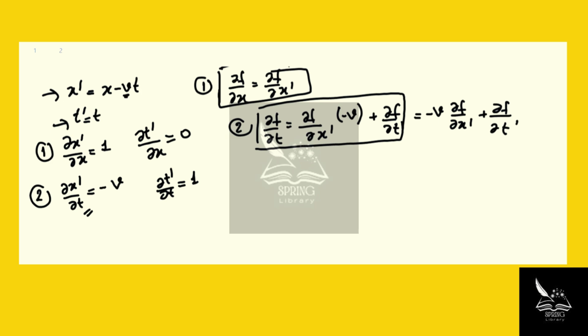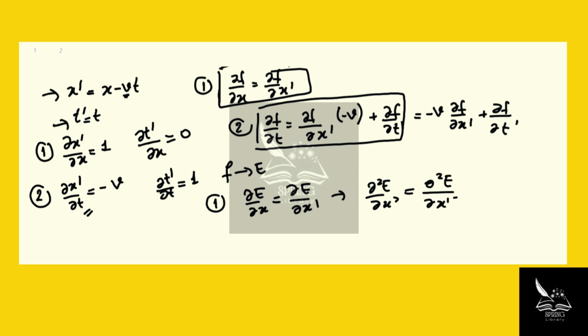Now, in the wave equation, we always have the second time derivatives and second derivatives with respect to x. So we're going to have to take derivatives of these equations again, right? From now on, we can call our function the field itself. Let's rewrite the first equation. dE over dx then equals dE over dx prime. If we take another derivative, d squared E over dx squared is going to be equal to d squared E over dx prime squared. This is very important. We're going to need this later.